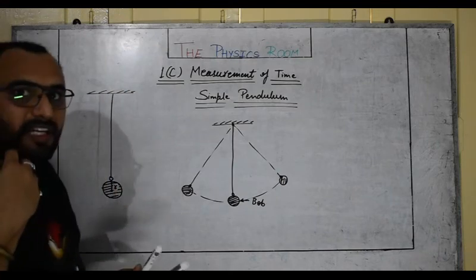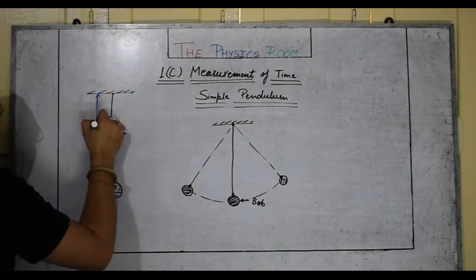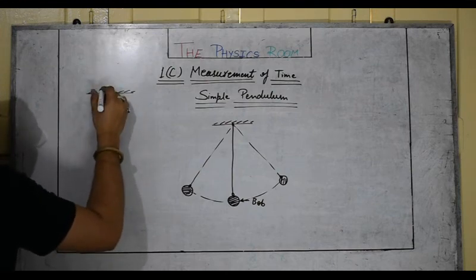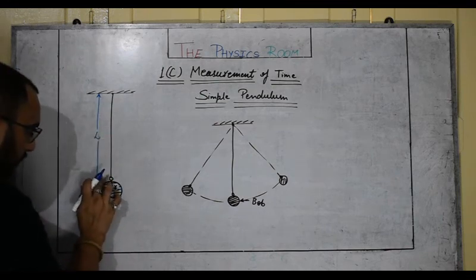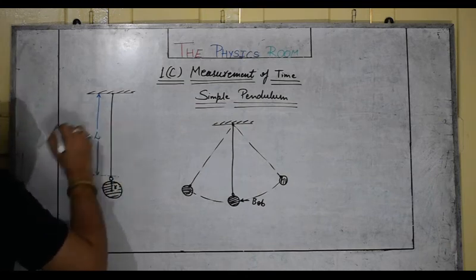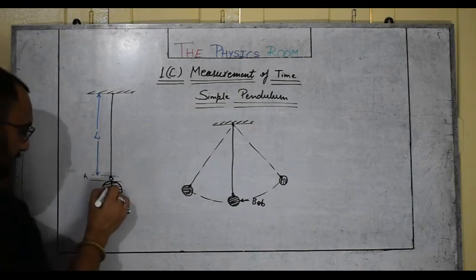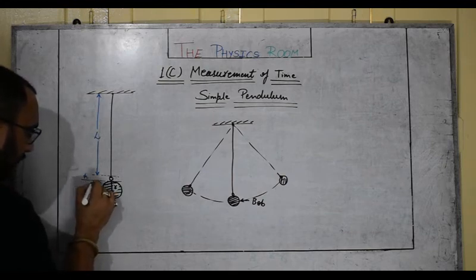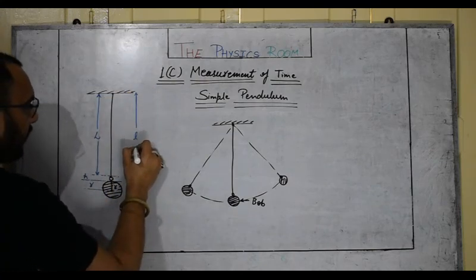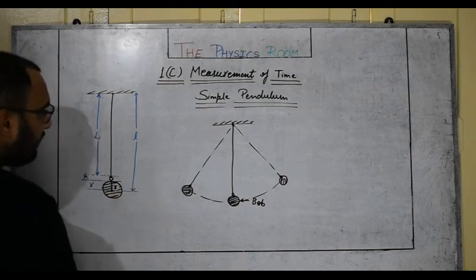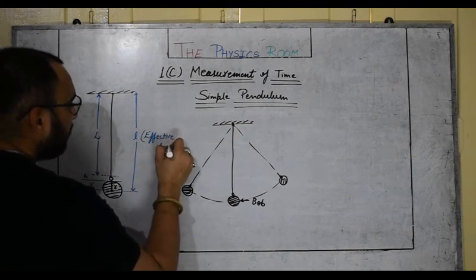There is a term called the effective length of a pendulum. The length of the string, if we call it L, is the length up to this point. The length of the hook, let's say small h, and the radius, that is R. So the total length from the suspension point to the center of the bob is called the effective length of the pendulum.